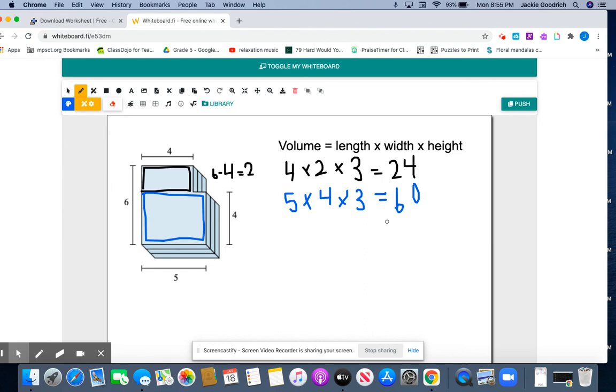And when I add these all up, I get 4 plus 0, which is 4. And then 2 plus 6, which is 8. And then we want to put our label in there. We're going to pretend that this is centimeters, and then we just cube it because there's 3 dimensions. There's length, width, and height.